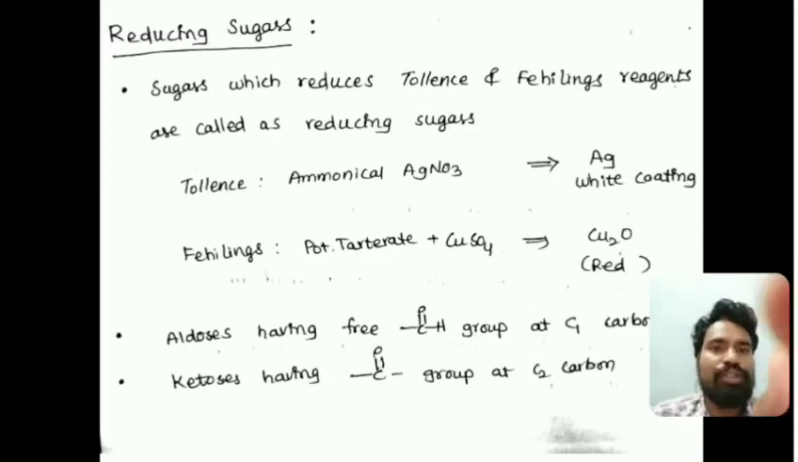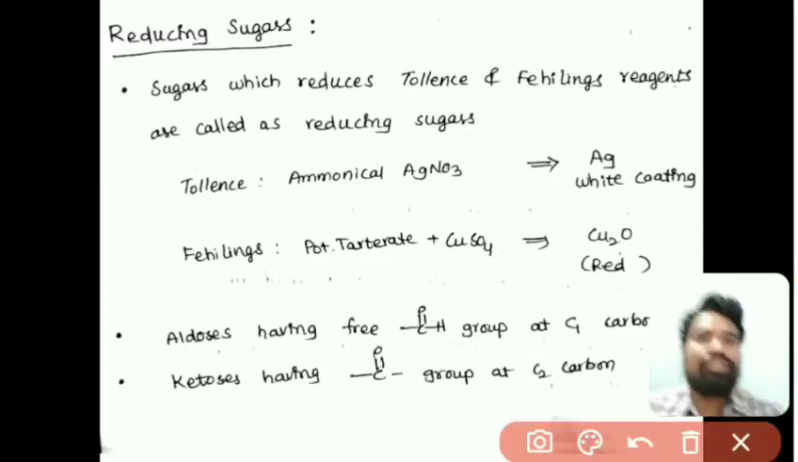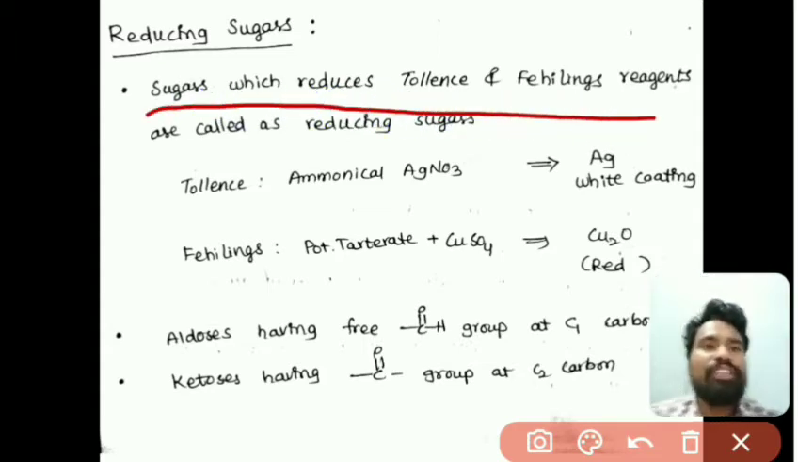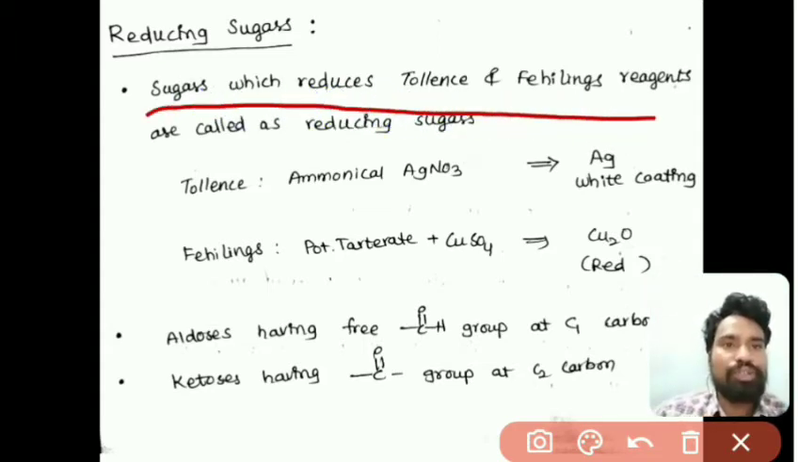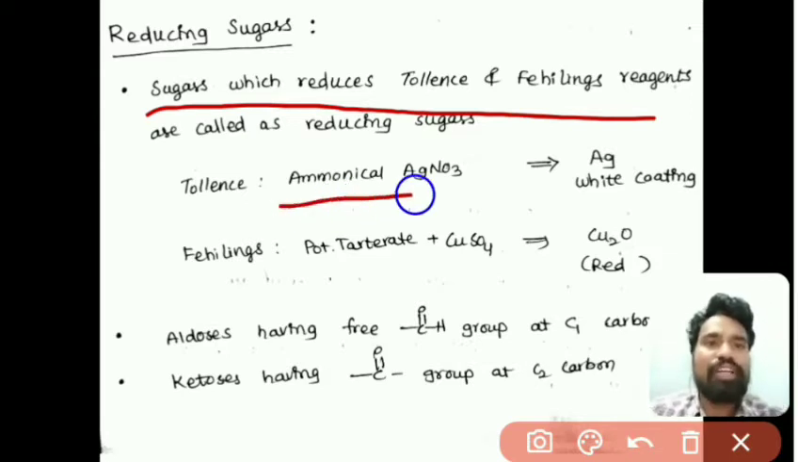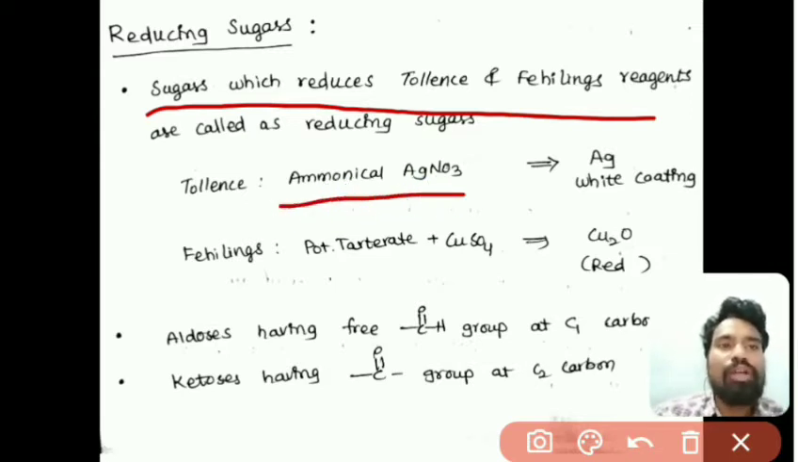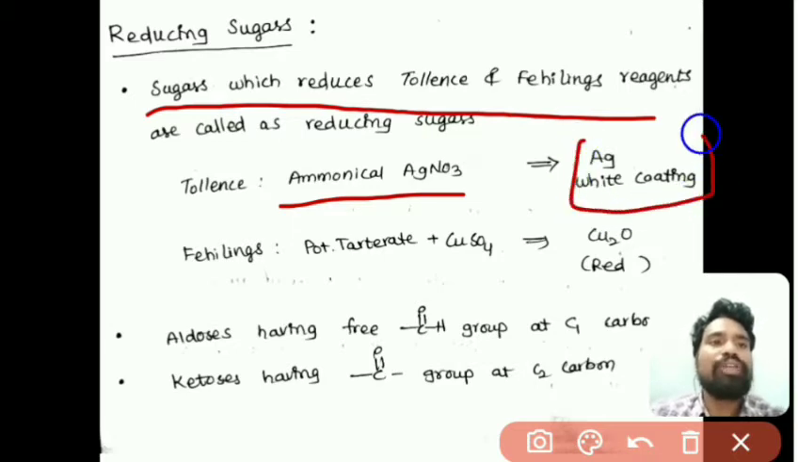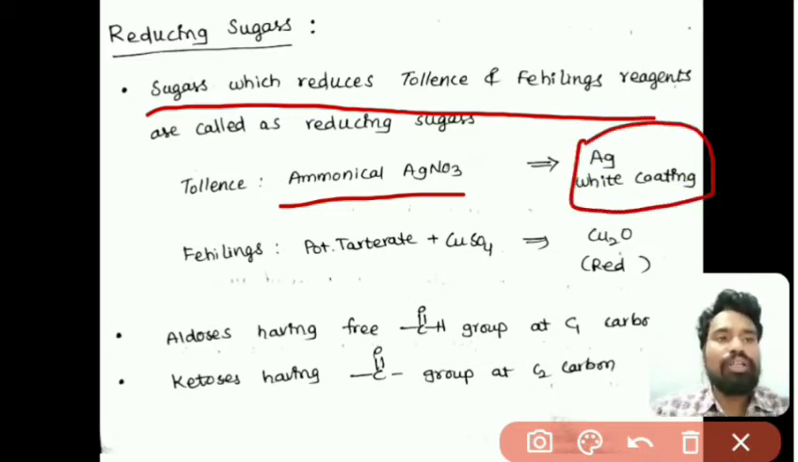First one is reducing sugars. Sugars which reduce Tollens and Fehling's reagents are called reducing sugars. What is Tollens reagent? Tollens reagent is ammoniacal silver nitrate. Ammoniacal silver nitrate is called Tollens reagent. Here Tollens reagent consists of Ag+ ions, so when it is reduced, Ag+ will take an electron and be reduced to Ag. So a silver coating would be observed on the walls of the test tube, right?